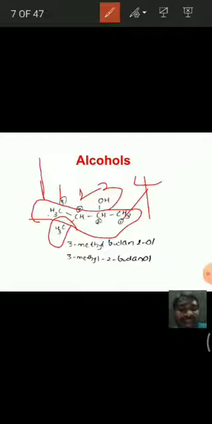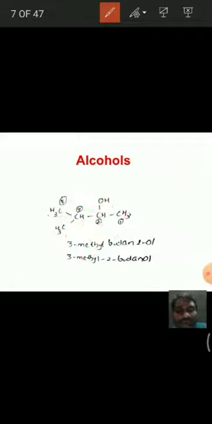For example, if we number from here, this is carbon 1, this is 2, this is 3, and this is 4, so the OH-containing carbon gets the third number. If we number from the other end, 1, 2, 3, and 4, the OH-containing carbon gets the second number, as second is less than third. Hence we have to number from this carbon.